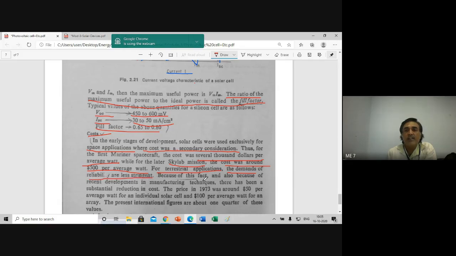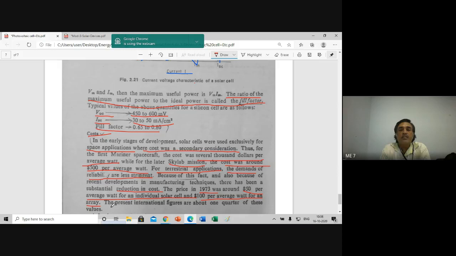Because of this fact, and also because of recent developments in manufacturing techniques, there has been a substantial reduction in cost. The price in 1973 was around $50 per average watt for an individual solar cell, and $100 per average watt for an array.